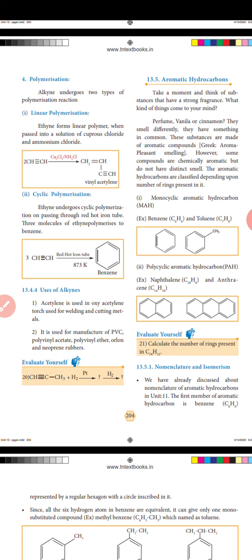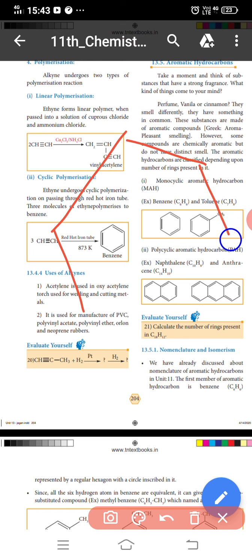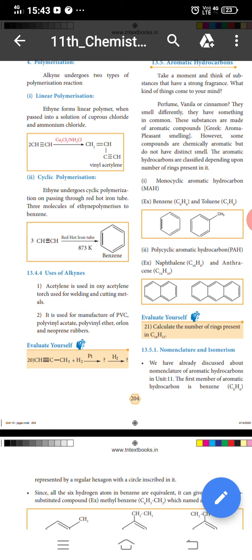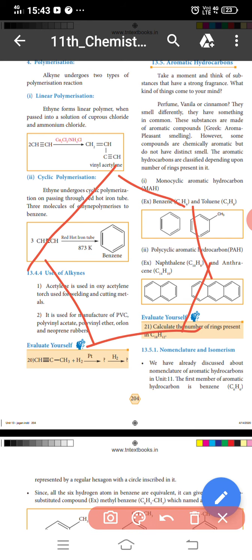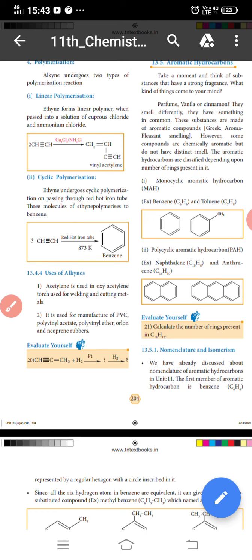The structural formula of benzene is a ring, and its molecular formula is C6H6. Toluene is a single benzene ring with a CH3 methyl group attached. So C7H8 is the molecular formula of toluene. The polycyclic aromatic hydrocarbons, PAH, are naphthalene and anthracene.